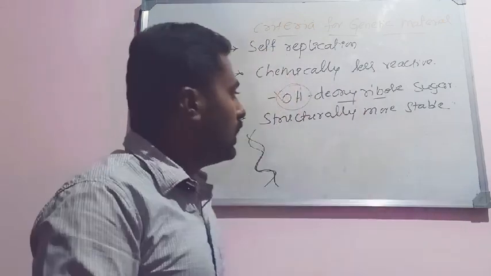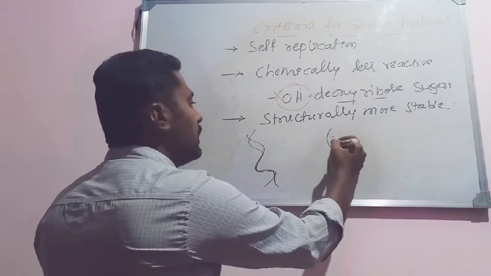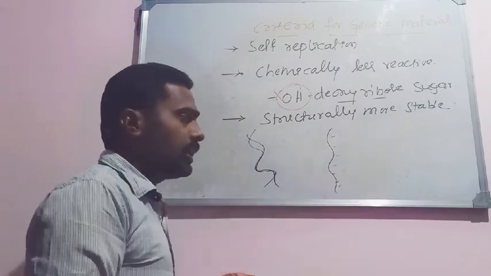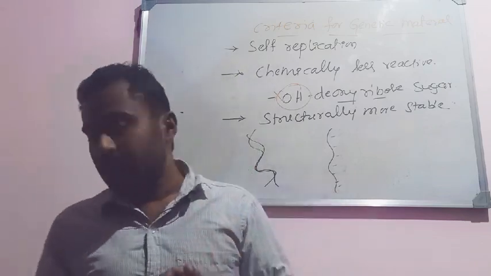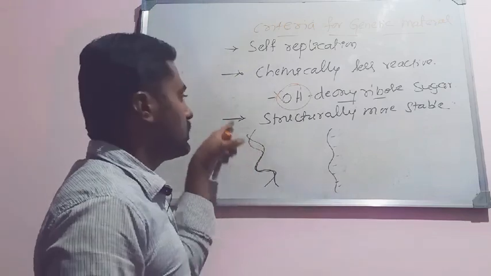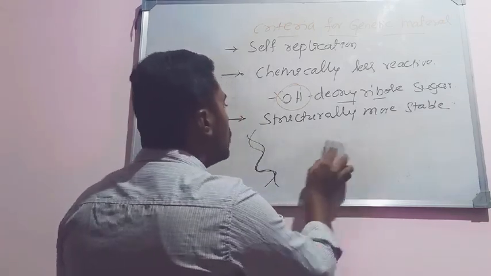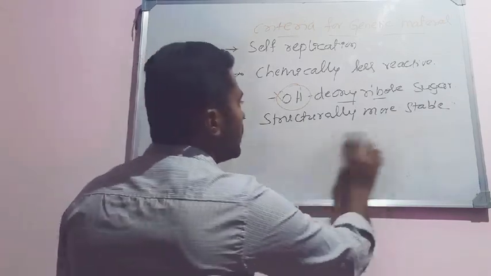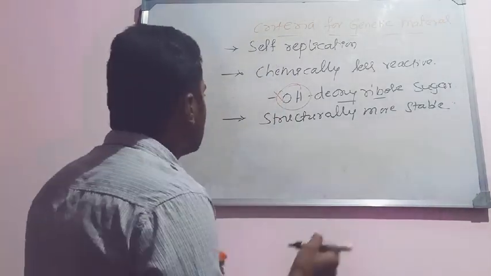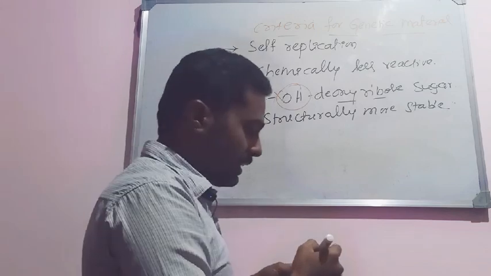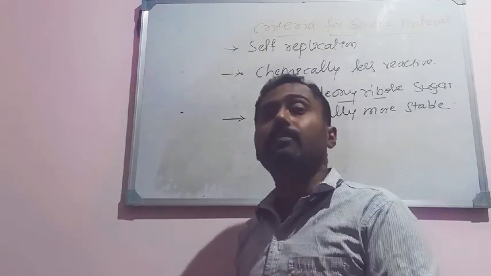But until and unless it gets complementary bases, RNA remains as a single strand. Okay, so because of the complementarity of the bases found in the two strands of DNA, the DNA is structurally more stable. So hence DNA is structurally more stable than RNA. Okay. And the structural stability can also be seen as evidence in Griffith's experiment.